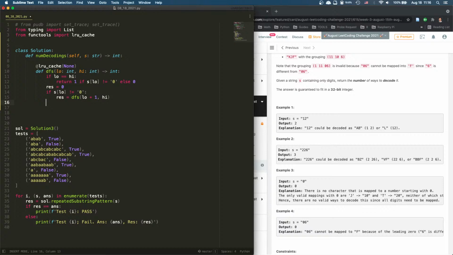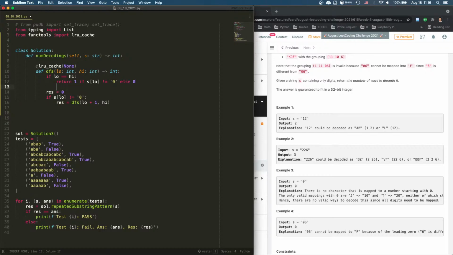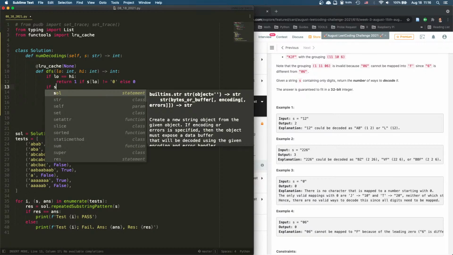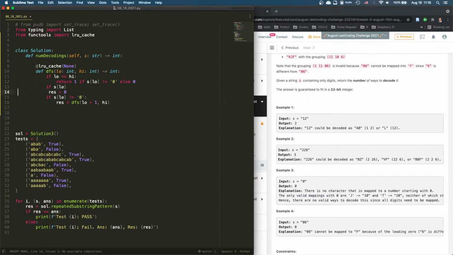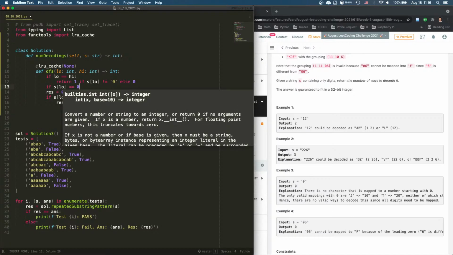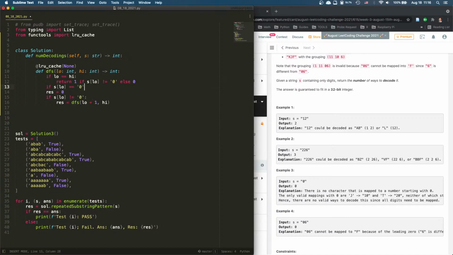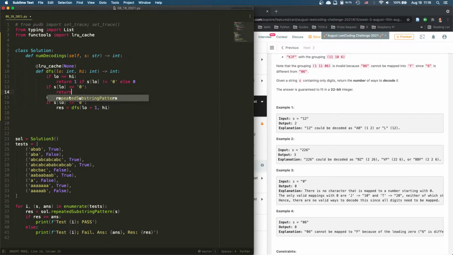Actually, no. If s[low] is equal to 0, then that's a no-go. We shall return 0.